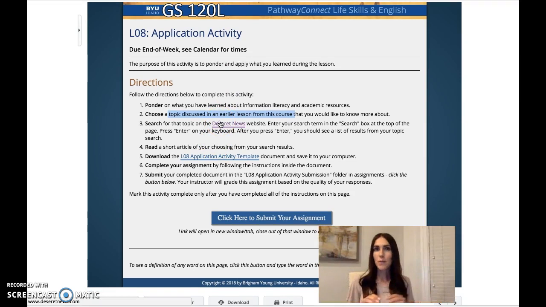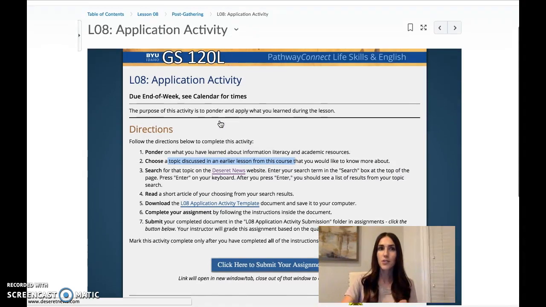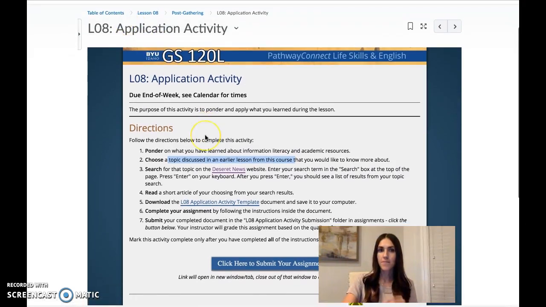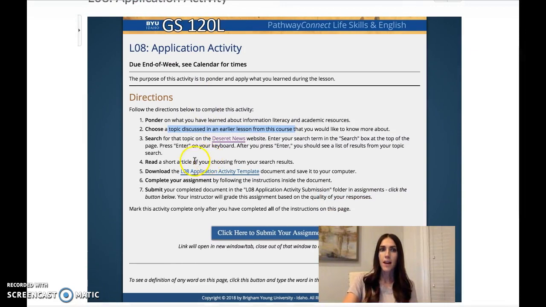I always have people pick one about politics or interesting articles, but not related to a topic we've done. So make sure it has to do with a topic we've done up to this point. After you've read it, you're going to fill out this template.